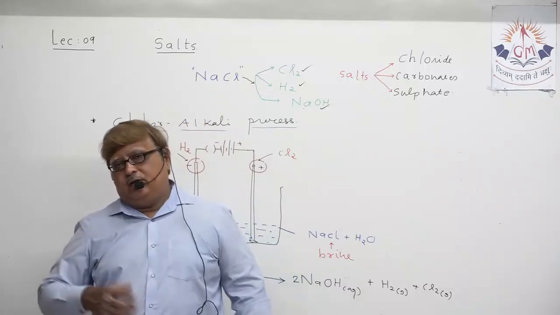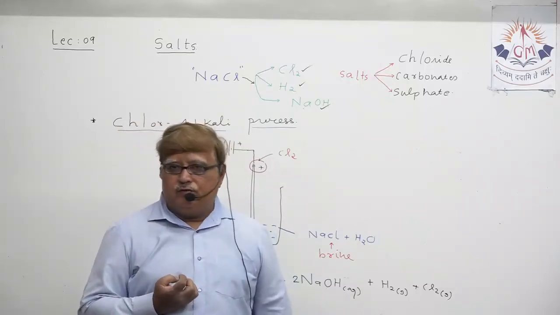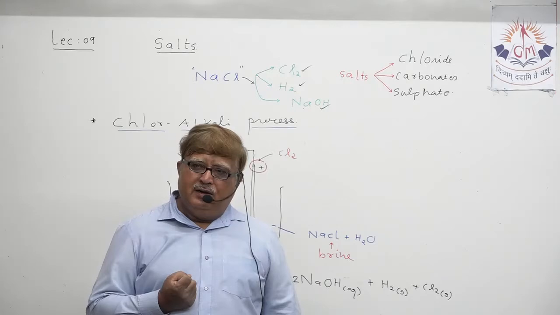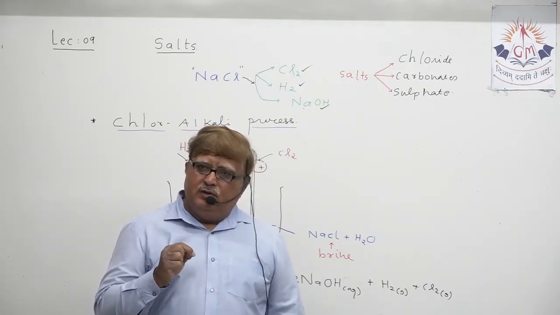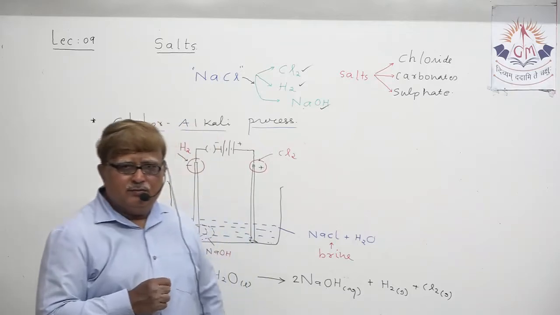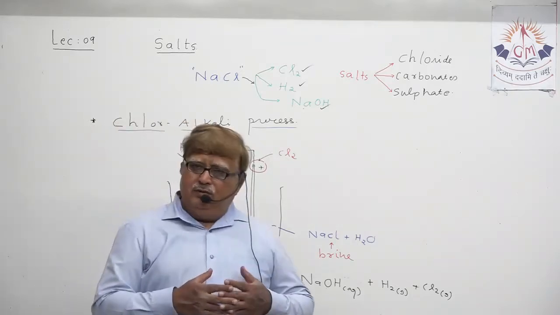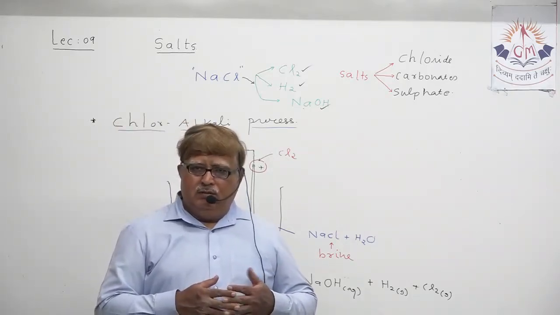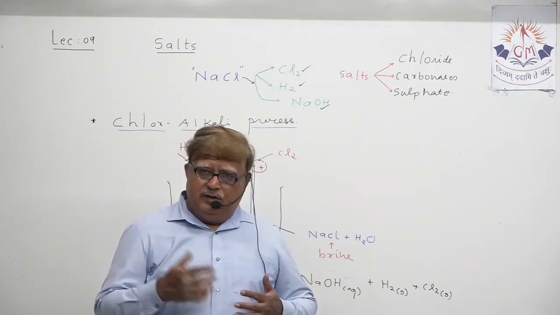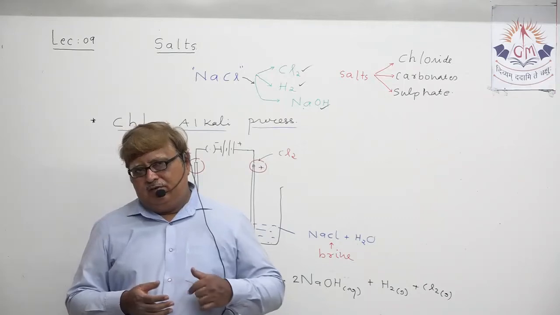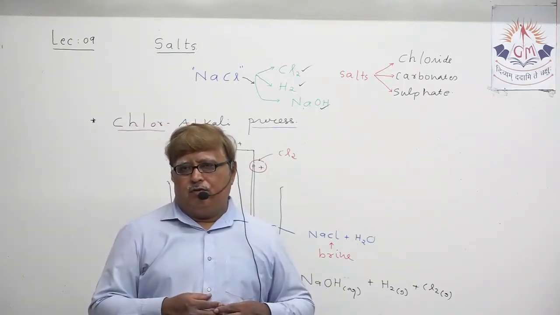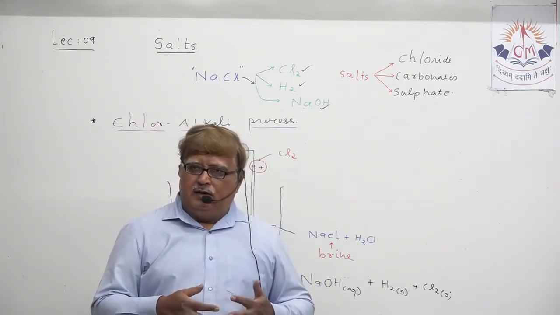The same hydrogen can also be utilized for the production of vegetable ghee. Have you heard the word? We all utilize ghee at home. One ghee you purchase from a dairy, or some people even prepare it at home. And one ghee is available from the provision store, which we sometimes call dalda ghee.